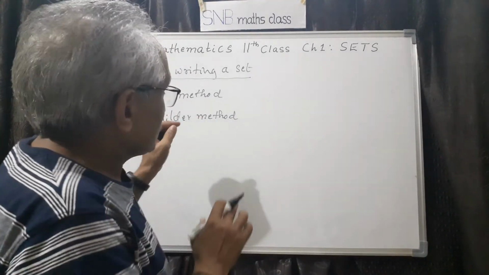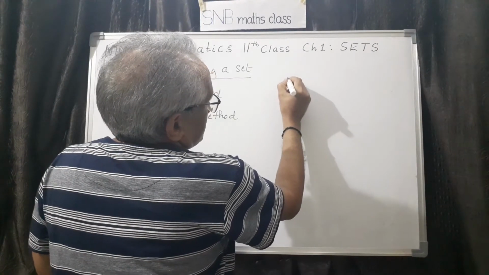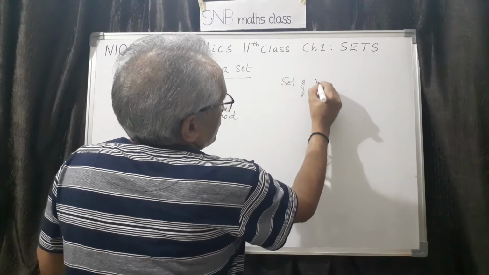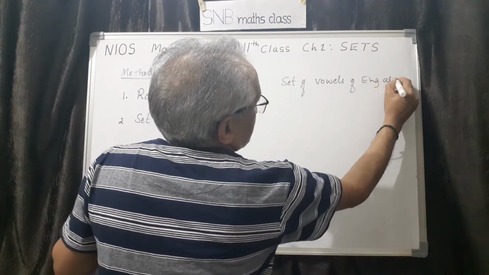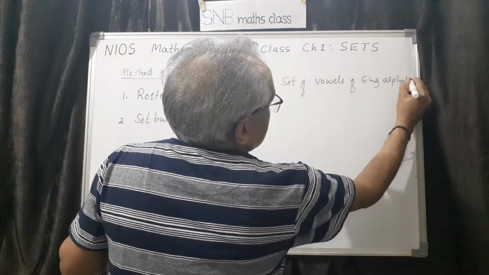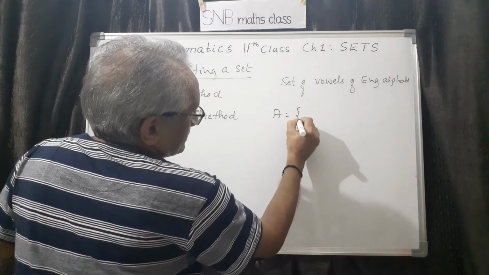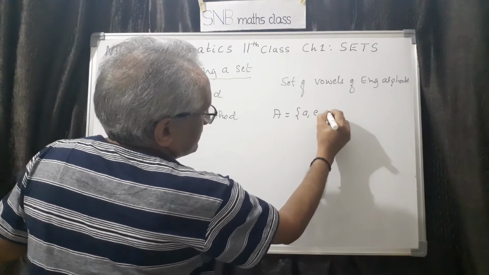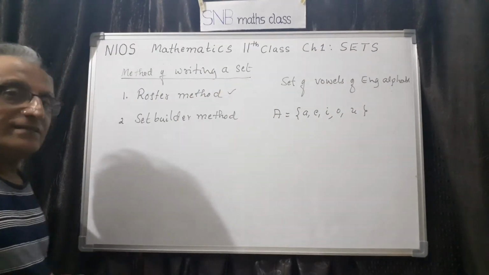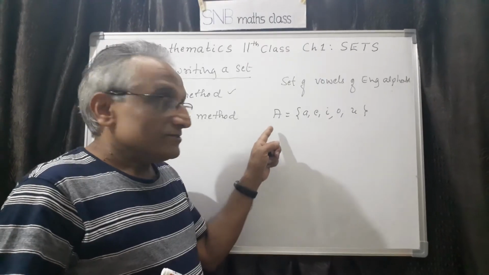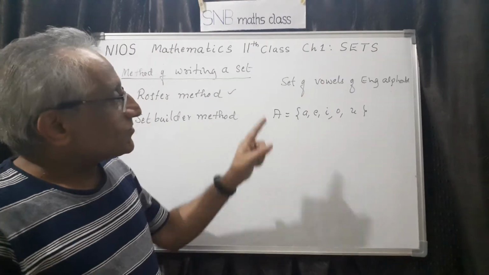Now what is the difference and how you have to understand this? Roster method means, say for example, you take a set of vowels of English alphabet. So this is given in words. Suppose I write now A equal to the actual elements A, E, I, O, U. This is called roster method. Roster method means whenever you represent the set by writing the actual elements like this, that is called roster method.